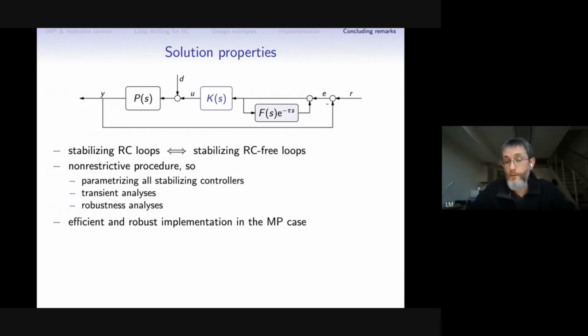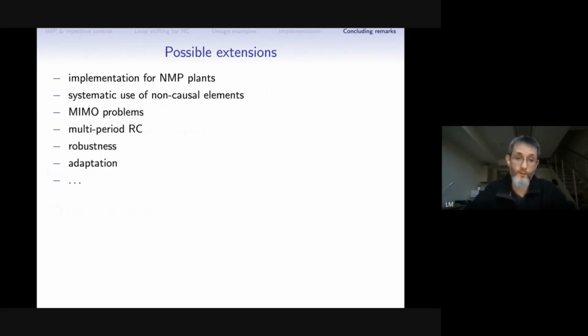And the implementation of this scheme, at least in the case of the minimum phase plant, can be done easily and efficiently. Possible extensions would involve implementation issues for non-minimum phase systems, systematic use of non-causal elements, MIMO problems, multi-period repetitive control, robustness, adaptation, etc., etc.